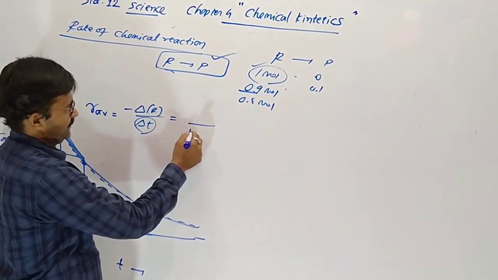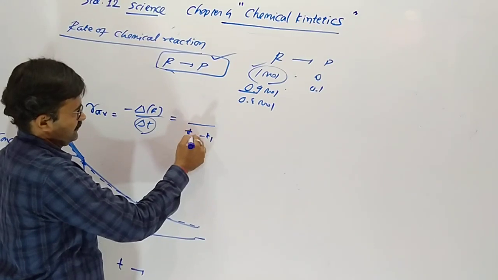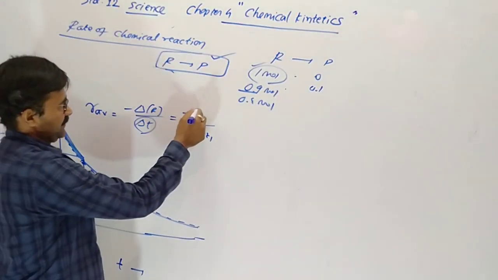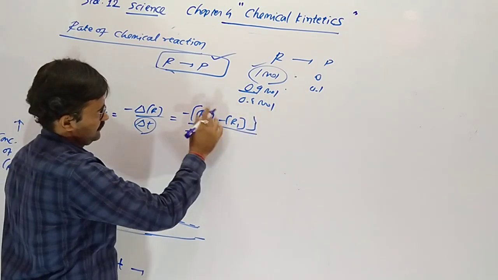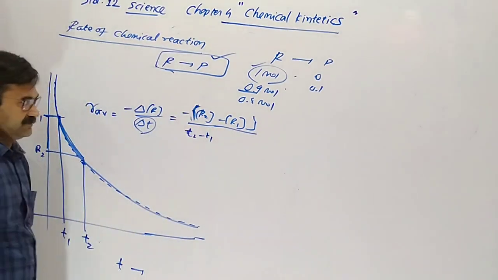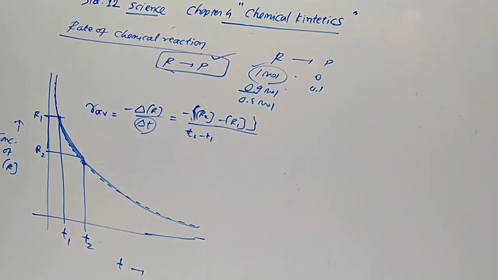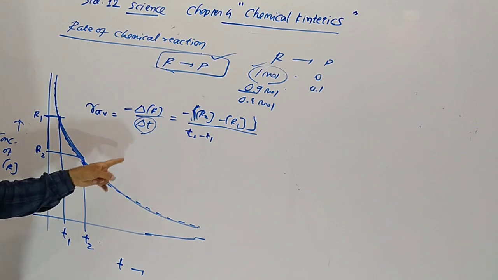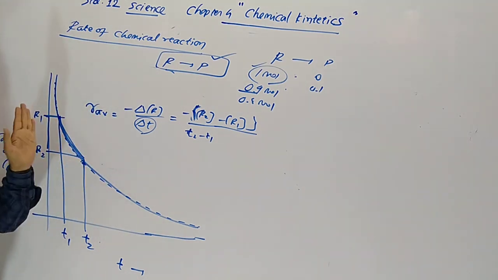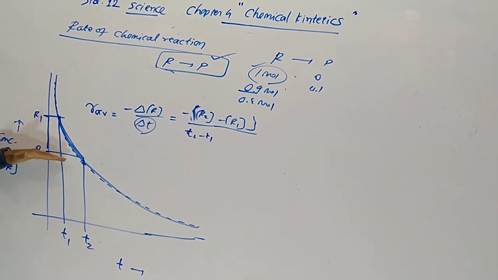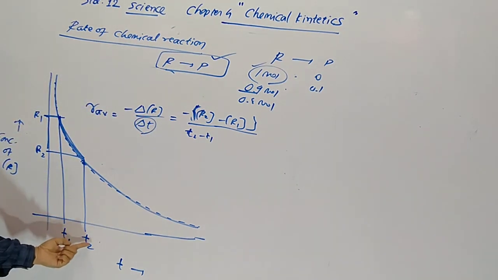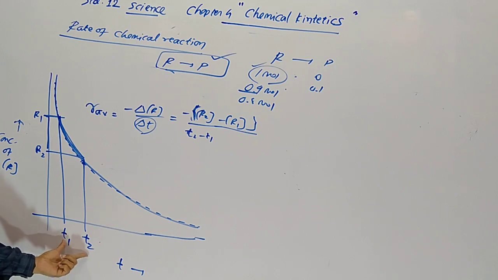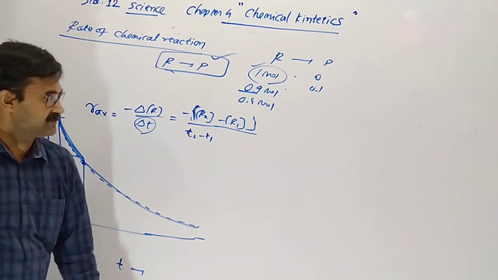So delta R means minus into bracket R2 minus R1. Understood? This is our average. Minus sign indicates decrease of concentration, nothing else. Final concentration minus initial concentration gives delta R. Final time and initial time difference gives delta T.